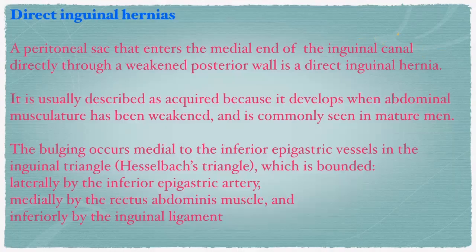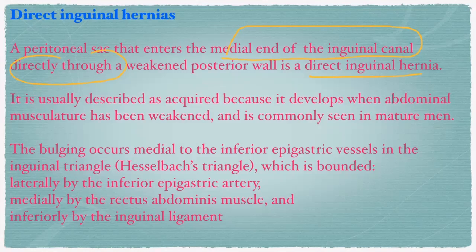In the direct inguinal hernia, the peritoneal sac enters the medial end of the inguinal canal directly through a weakened posterior wall. So that means in the direct inguinal hernia, the peritoneal sac doesn't enter the deep inguinal ring, but abruptly in the middle of the inguinal canal. But it exits through the superficial ring only.